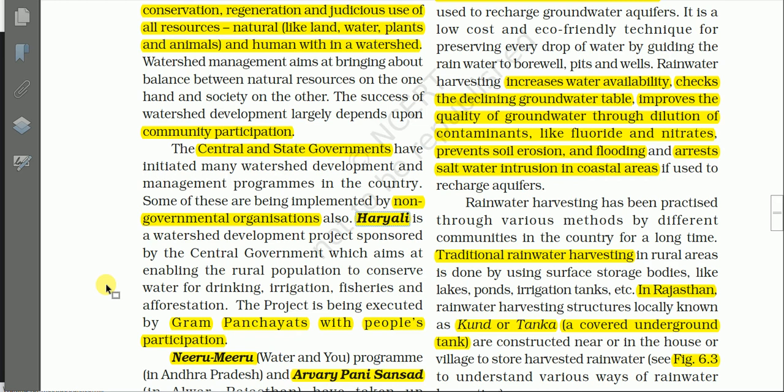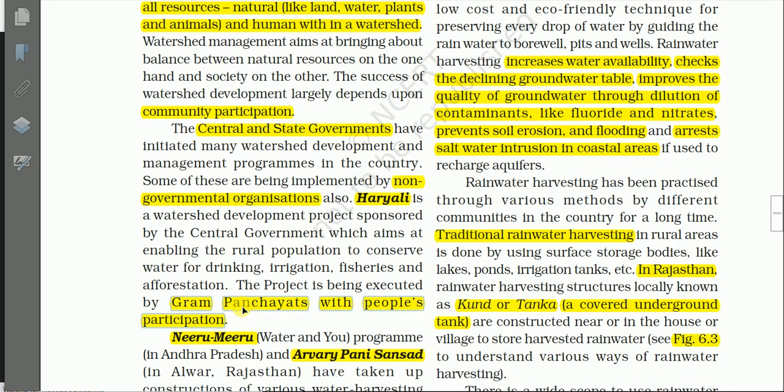So Haryali is a watershed management project sponsored by the central government, which aims at enabling the villagers to conserve water for drinking, for irrigation, for fisheries, and afforestation. This project is being executed by the Gram Panchayats with people's participation.